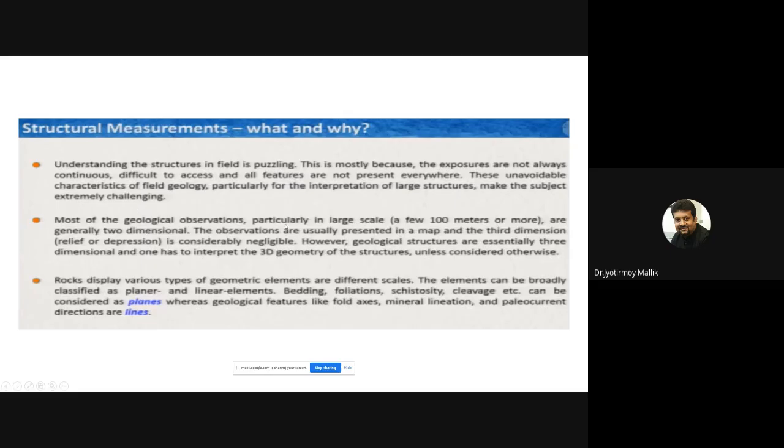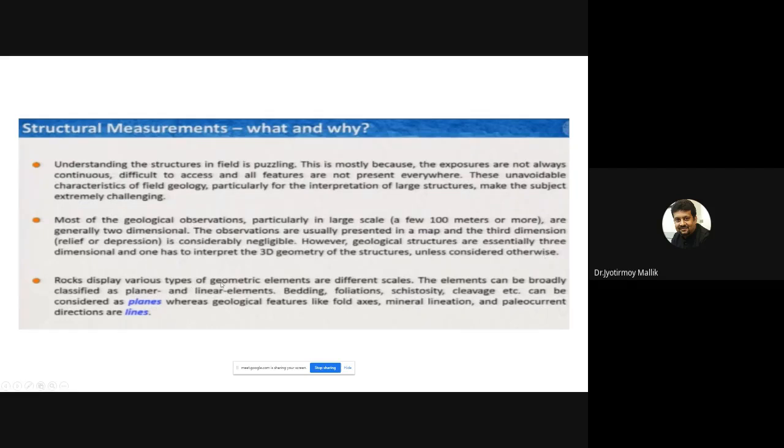Most of the geological observations, particularly in large scale, are generally two-dimensional. The observations are usually presented in a map, and the third dimension, the relief or the depression, is considerably negligible. However, geological structures are essentially three-dimensional. Although the representation of them is two-dimensional, the structures are three-dimensional. So one has to interpret 3D geometry of structures unless considered otherwise.